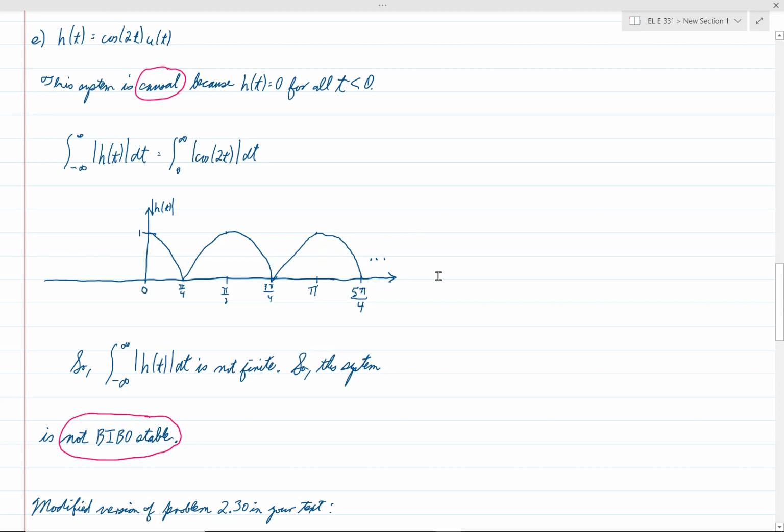We will keep on adding more and more area forever and ever. So this is not absolutely integrable. The integral is not finite, and therefore this system is not BIBO stable.